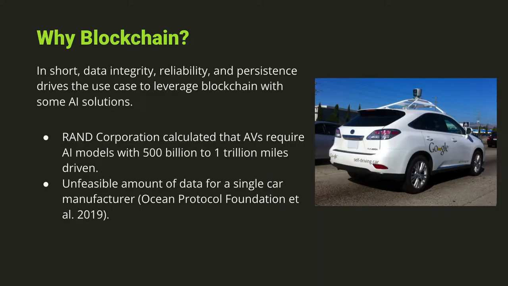So why would the blockchain be good for this? One really good example, the RAND Corporation actually calculated, for example, with automated vehicles, in order for automated vehicles to operate safely, they're going to require 500 billion to 1 trillion miles traveled and recorded. So Toyota, which is partnering with Ocean Protocol, which we're going to get into in a little bit, says that this is just unfeasible. So if all this training data for different autonomous vehicles were put onto a public blockchain where it was all pulled together from all the different car manufacturers, we could definitely converge onto a safe autonomous vehicle faster.